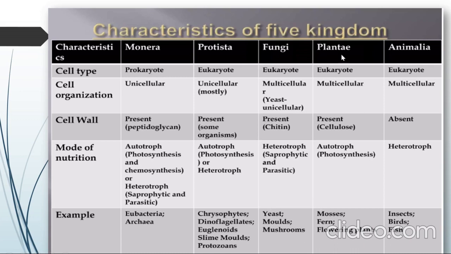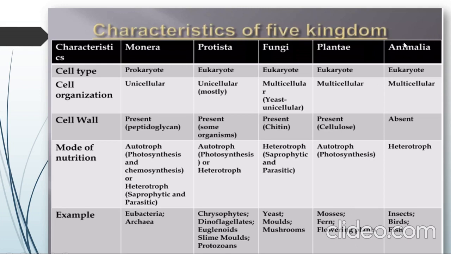They are fungi. Now, the kingdom Plantae has characteristics like: they are eukaryotic, they are multicellular, and a cell wall is present in them. Their mode of nutrition is autotroph. That is, Plantae will always perform photosynthesis to make their food. Examples are ferns, flowering plants, mosses, etc.